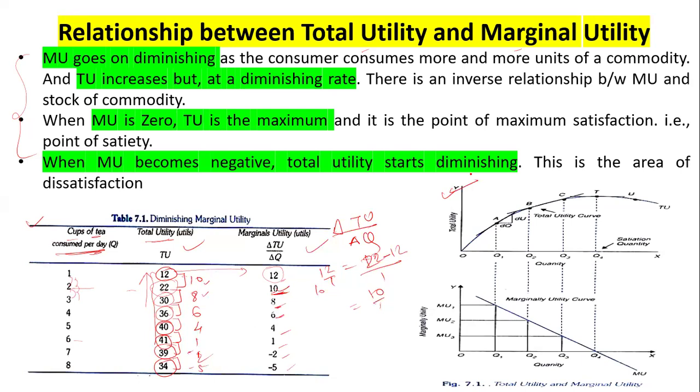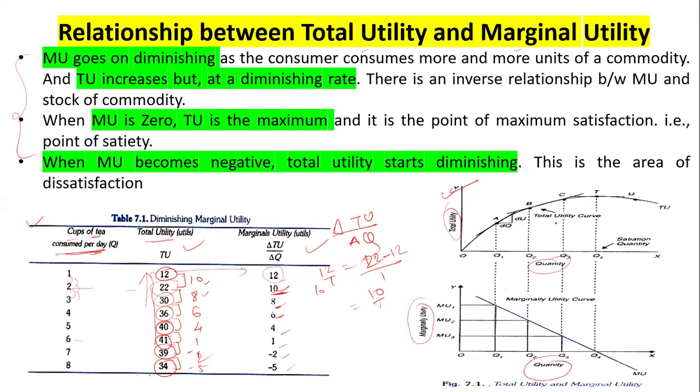Okay, now the same things we are going to evaluate in diagram form, because we understand things very well when they come in a diagrammatic or graphical format. So this is the total utility over here, and this is the quantity. This is the marginal utility over here, and this is the quantity. Because we are comparing the total utility with the marginal utility, that's why we draw these two different diagrams. Now let's understand what is going on over here.